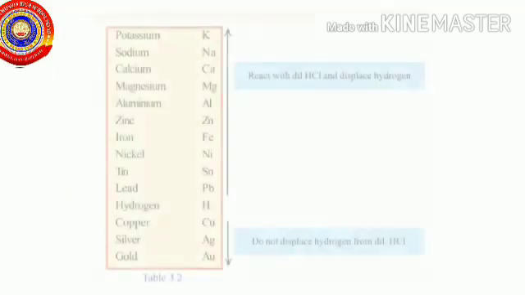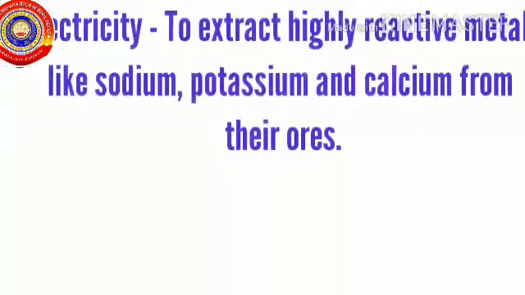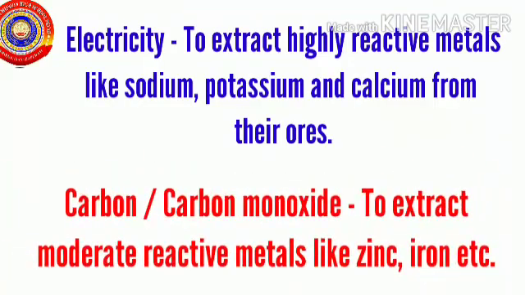So children, don't you remember the reactivity series that we learned in the third chapter? Highly reactive metals are placed above hydrogen, right? So for highly reactive metals like sodium, potassium and calcium, electricity is used as the powerful reducing agent. Similarly, carbon or carbon monoxide can be used as a reducing agent for moderately reactive metals. For example, zinc, nickel, tin, lead, etc. are considered moderately reactive metals. So here we can use carbon or carbon monoxide.